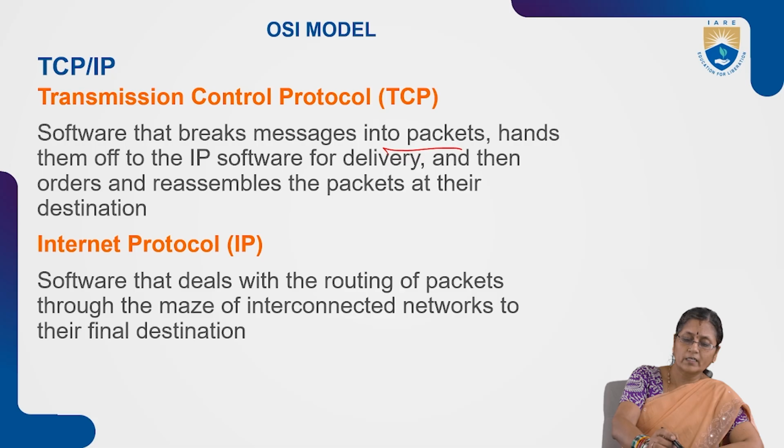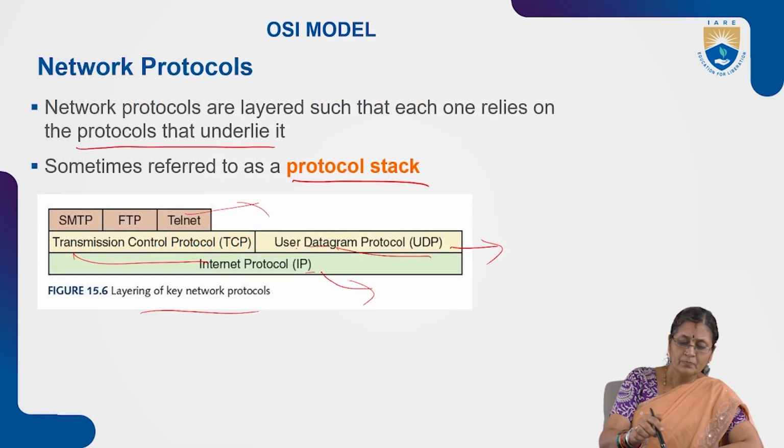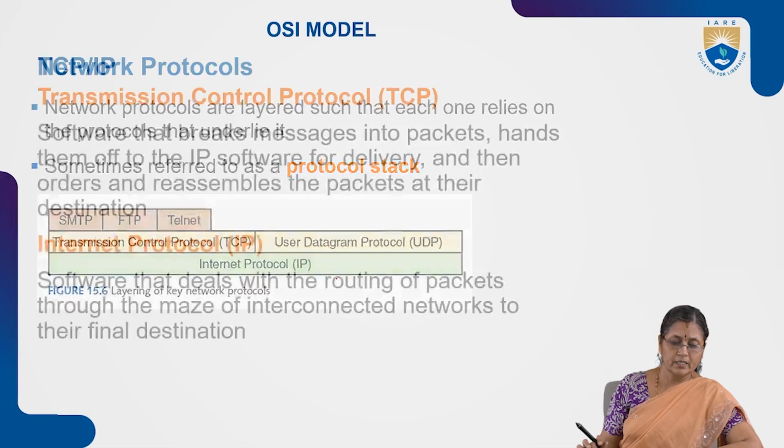To explain this scenario, the TCP protocol converts the message into packets, and then it is sent to the network layer, which consists of the Internet Protocol.